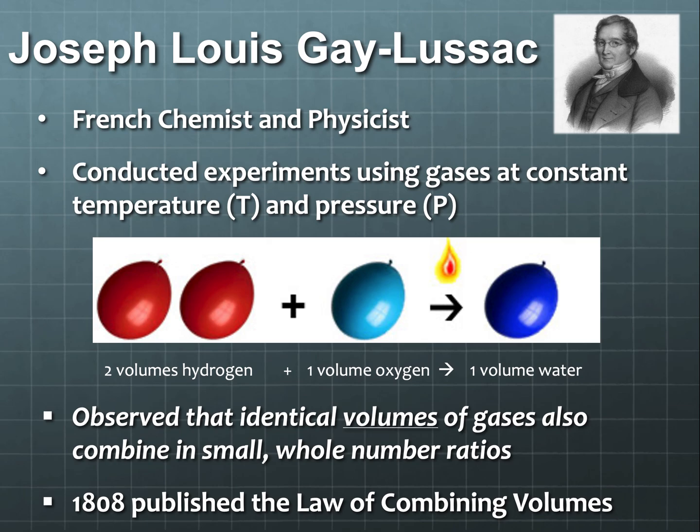So Gay-Lussac, we're going to learn more about him towards the end of the semester, but he was a French chemist and a physicist, and he took gases at constant temperature and pressure and conducted experiments with them. And what he was able to realize is we're not only combining atoms in definite ratios, but we can also combine identical volumes of gases in small whole number ratios.